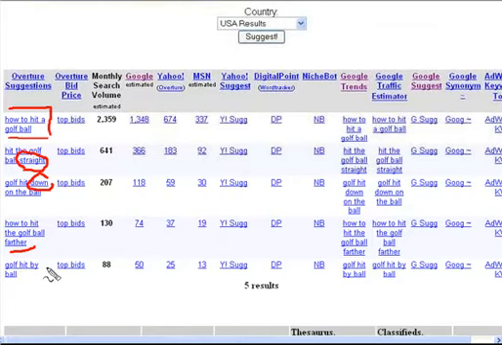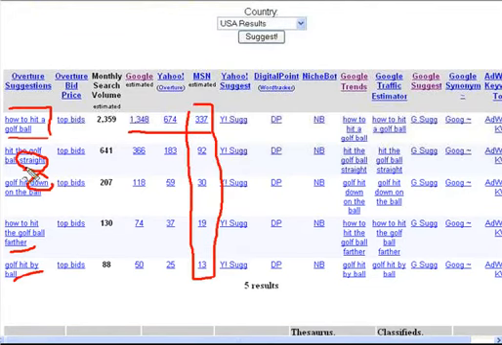Now Overture do mix their terms up, so this might not be the actual search term, but it's going to be pretty close. So you, on that one particular page, rather than just targeting how to hit a golf ball, which is getting this search, you would also optimize it for all of these. I think you can do that because they're very, very, very similar terms.